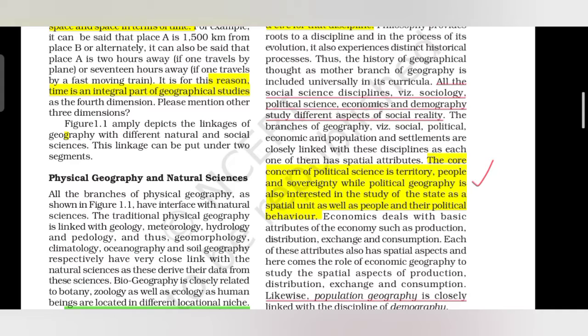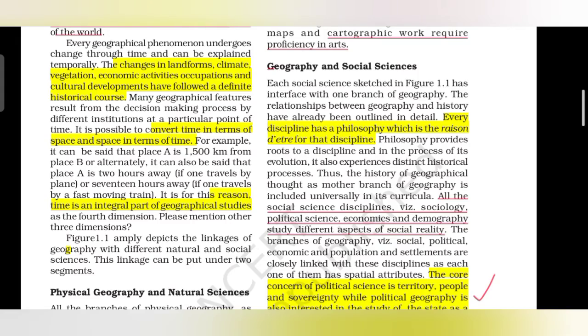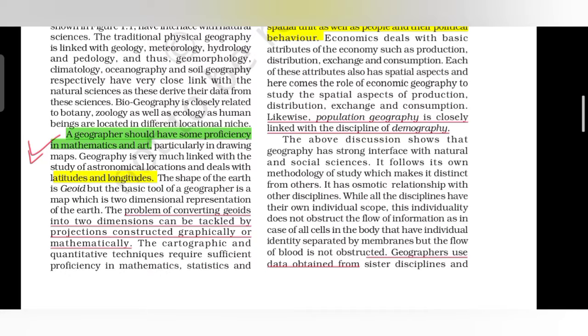While political geography is also interested in the study of the state as a spatial unit as well as people and their political behavior. Geography and social sciences are interrelated. Likewise, population geography is also closely linked with the discipline of demography. Demography studies about population.